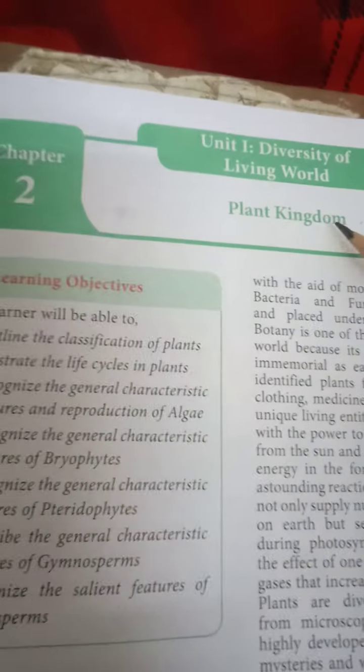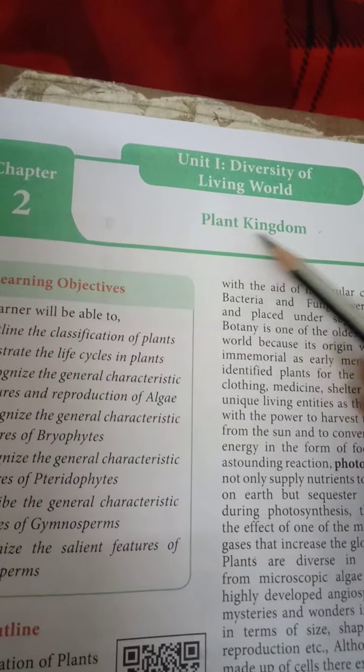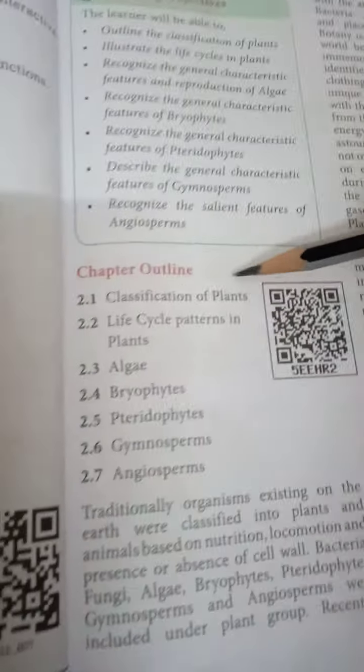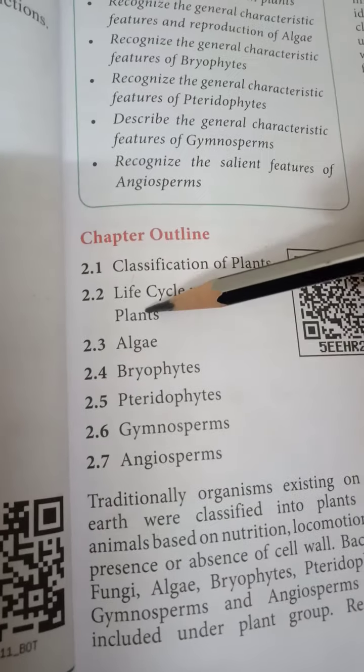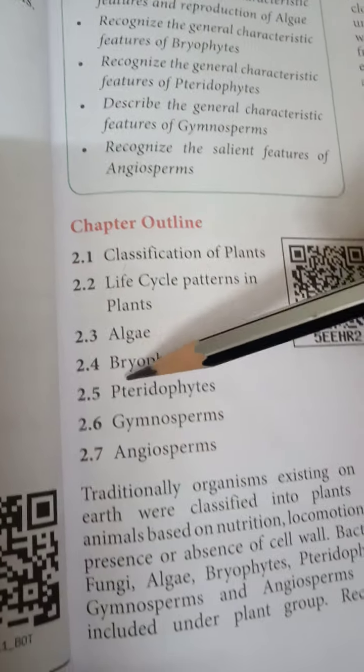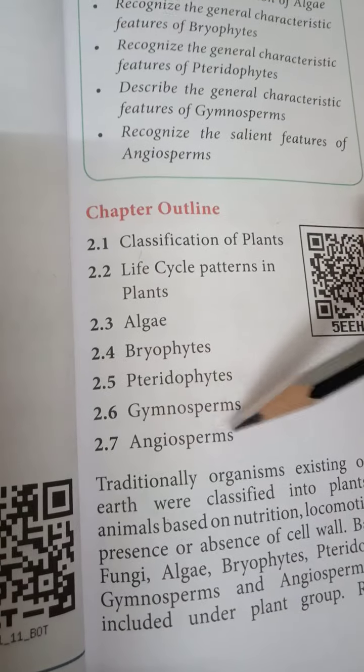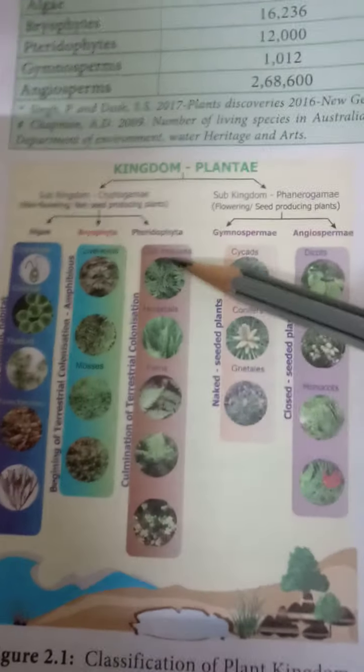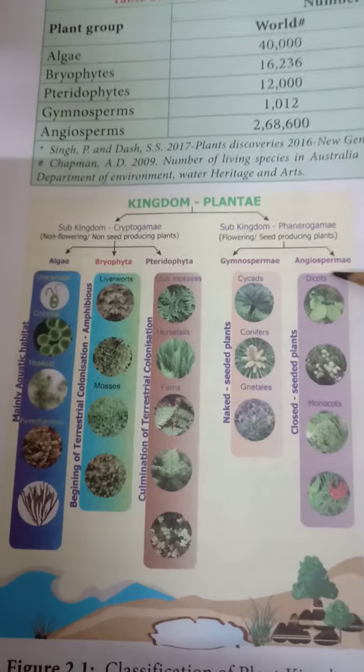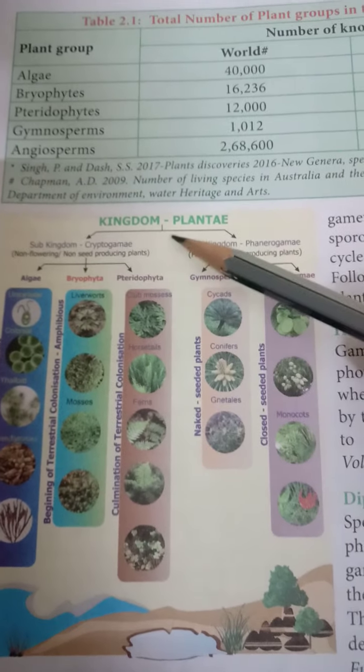Plant kingdom. In this lesson we have seen the classification of plants, life cycle patterns in plants, algae, bryophytes, pteridophytes, gymnosperms and angiosperms. First, the pictures of algae, bryophyte, pteridophyte, gymnosperm, angiosperm. This is the kingdom Plantae. Next, life cycle pattern in plants.